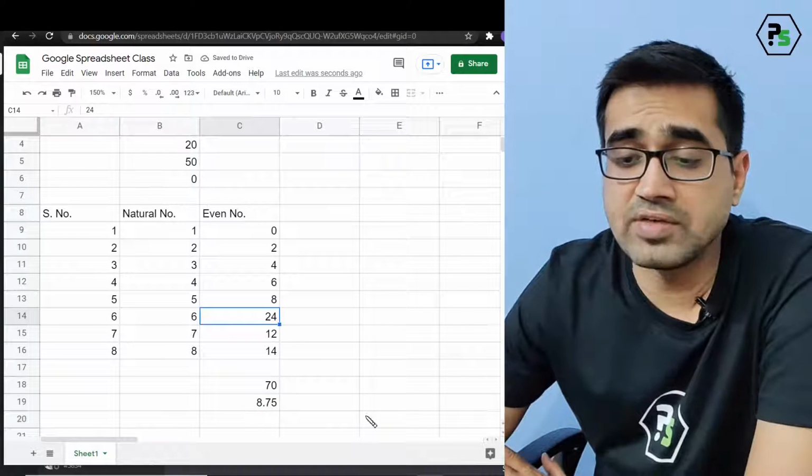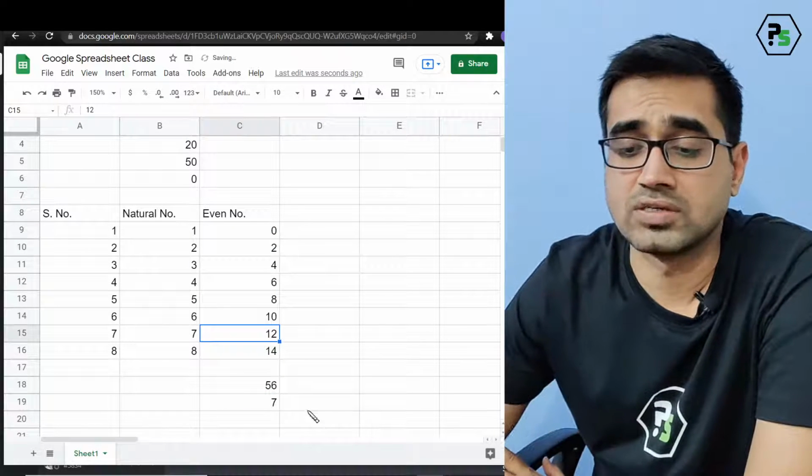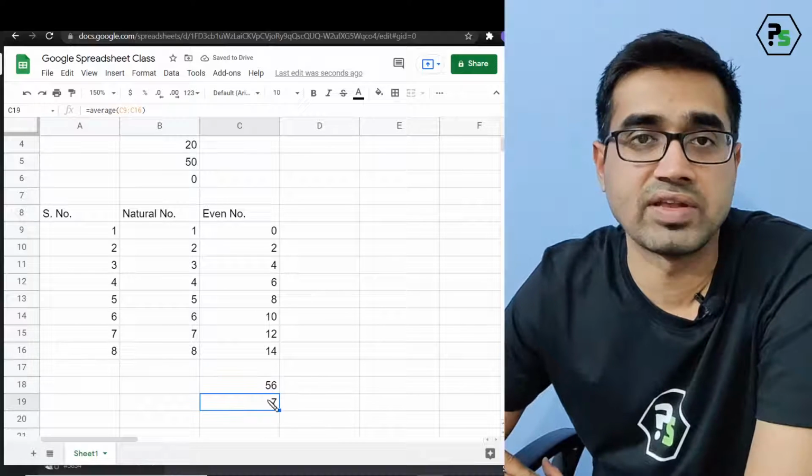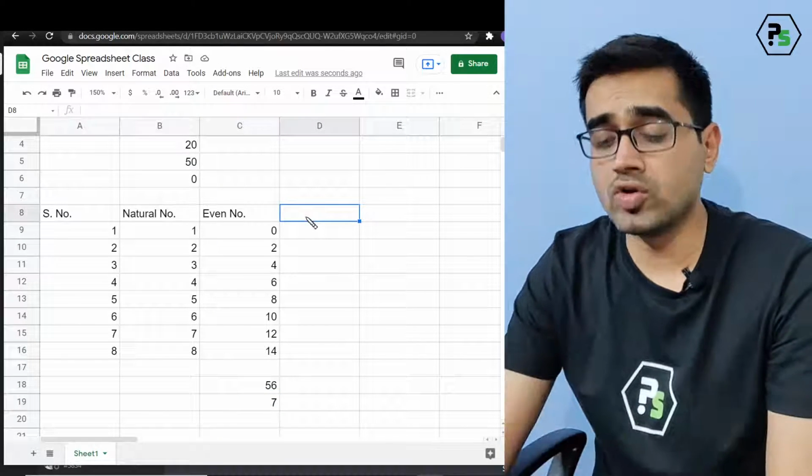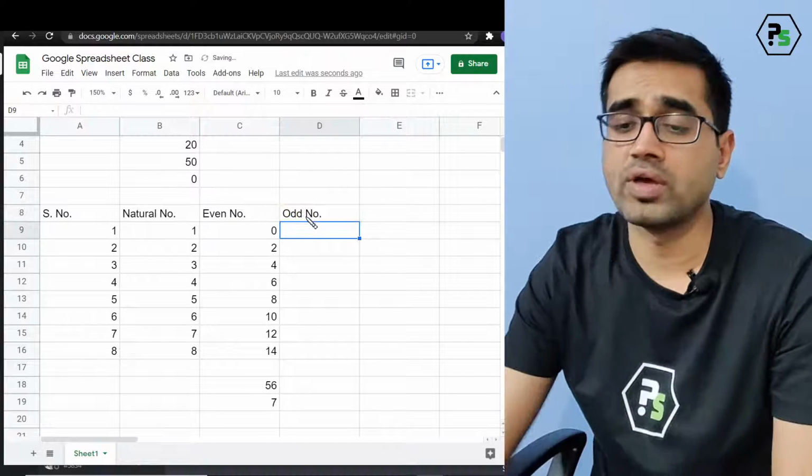Okay, since I changed the value, that's why the average changed. Now you can see the sum is 56 and the average is 7. Such an easy way of doing it. Okay, let's say I want to create an odd number series. I hope you have understood this part.